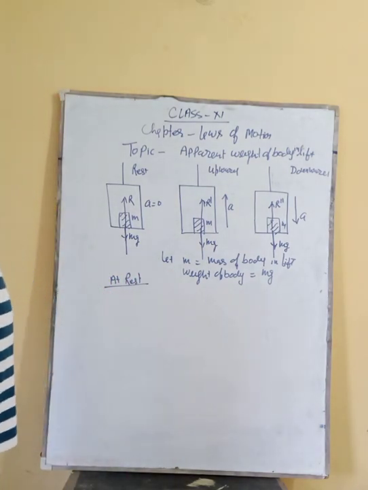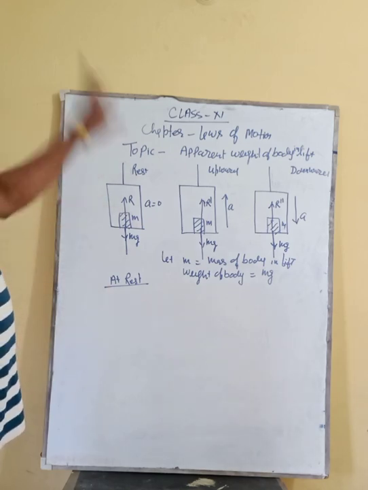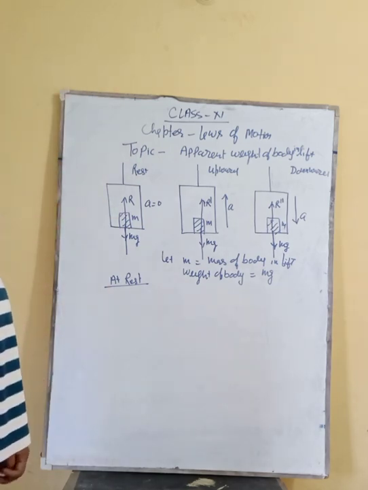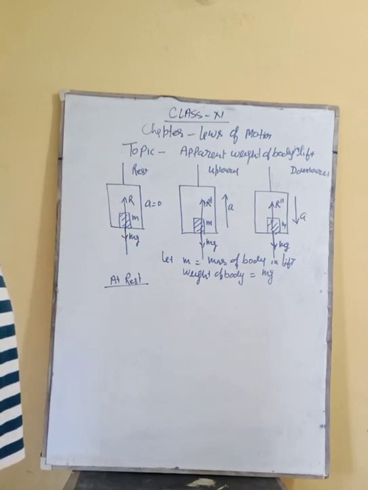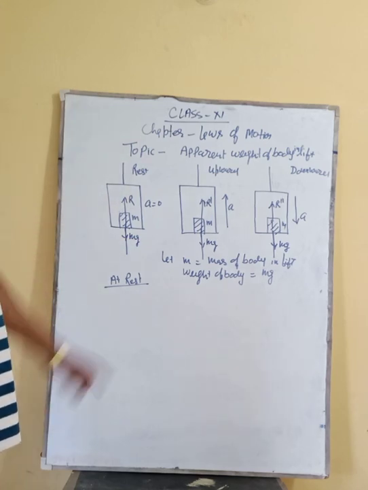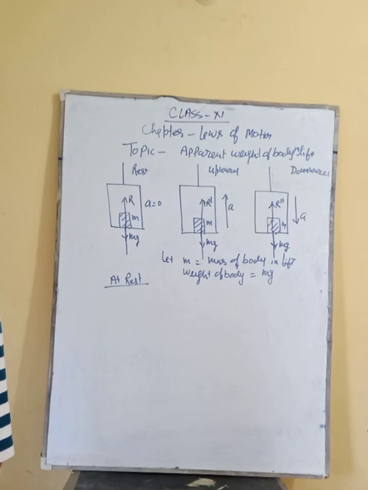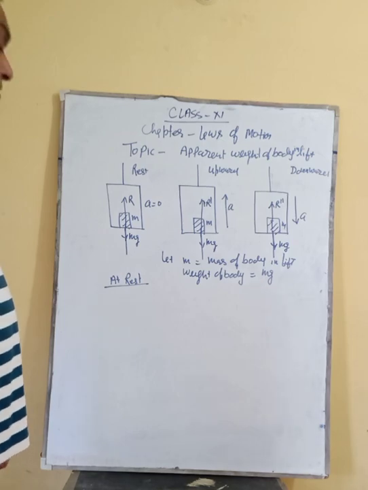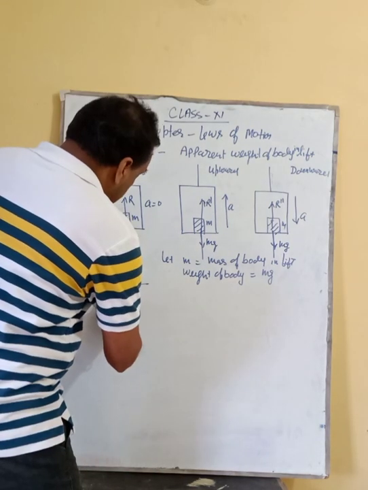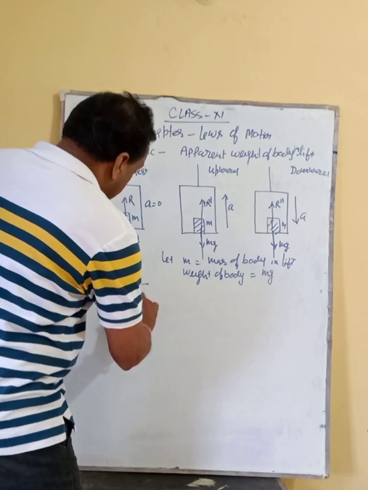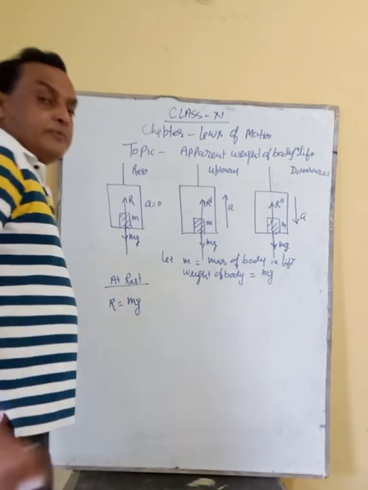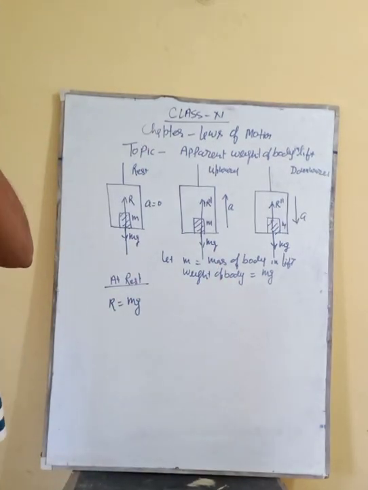So at rest, see there, the body neither moves upward nor downward. So this is the equilibrium case. In equilibrium, R is equal to mg.